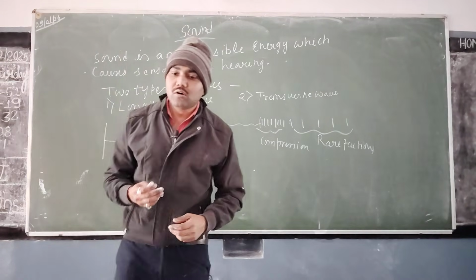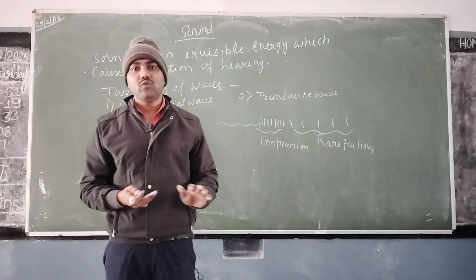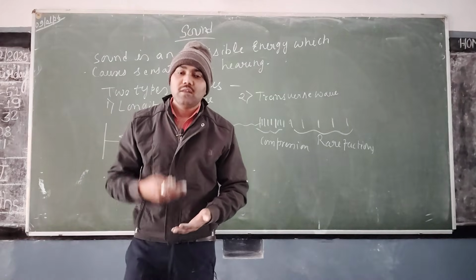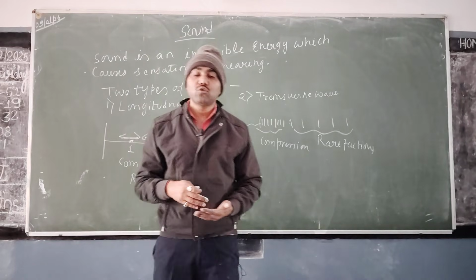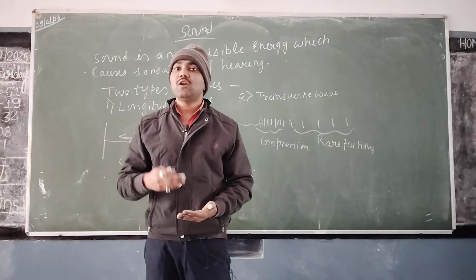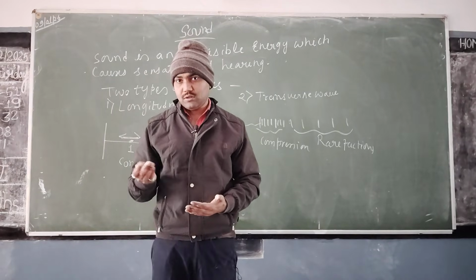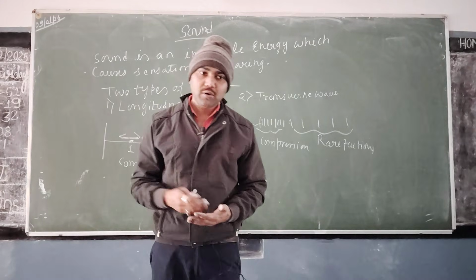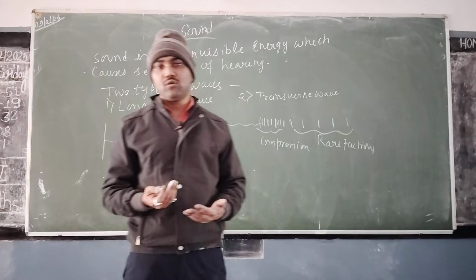Understood? Now we have studied longitudinal wave. We have discussed what is longitudinal wave. Now what are the examples of longitudinal wave? The voice of human beings is an example of longitudinal wave. The ringing of a bell is an example of longitudinal wave. Understood? So whatever sound is audible to us is an example of longitudinal wave.